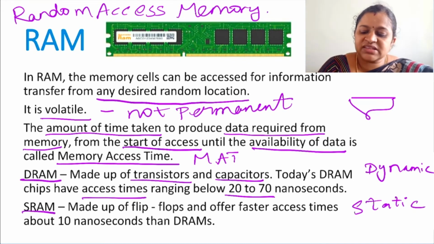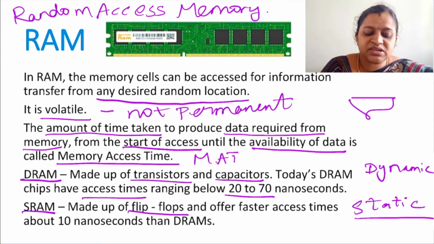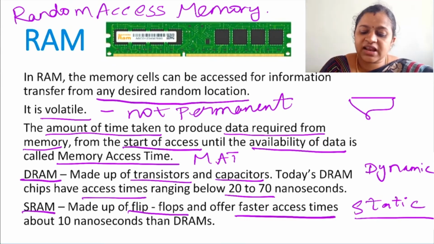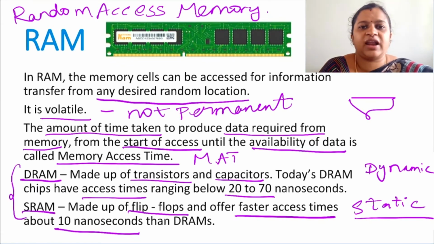So, SRAM means static RAM. It is made up of flip-flops. Instead of transistors and capacitors, SRAM is made up of flip-flops. All these are smaller electronic devices. So, this offers faster access time than the DRAM. DRAM itself is taking very few nanoseconds, whereas SRAM has an access time about 10 times faster than that of dynamic RAM. So, these are the two different types of RAMs.